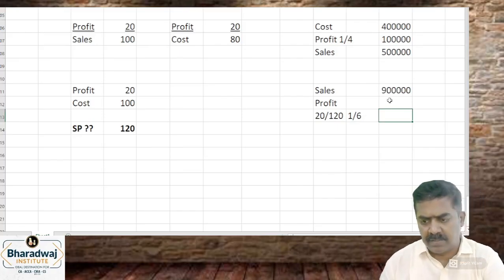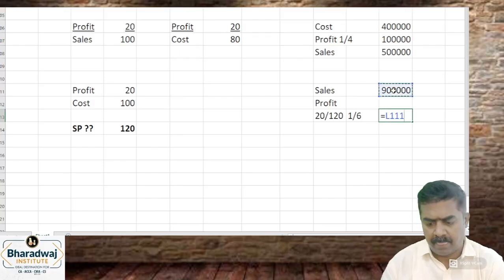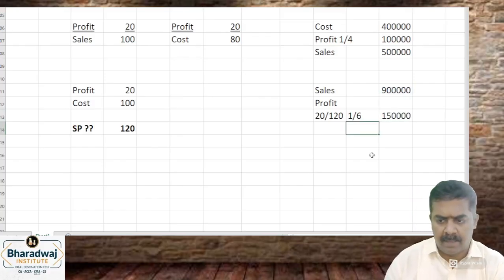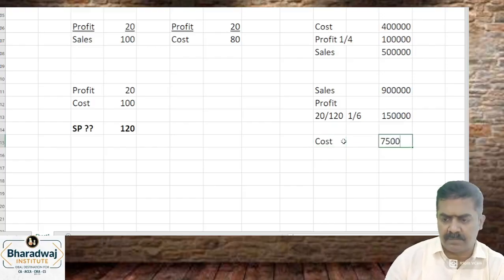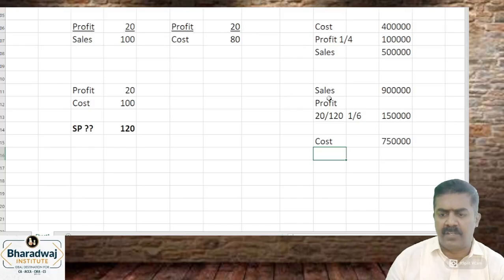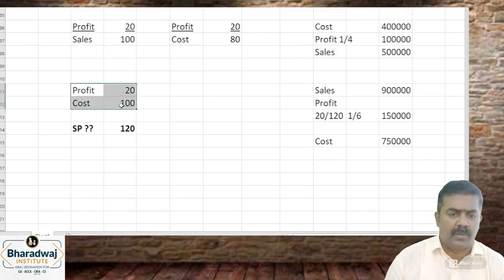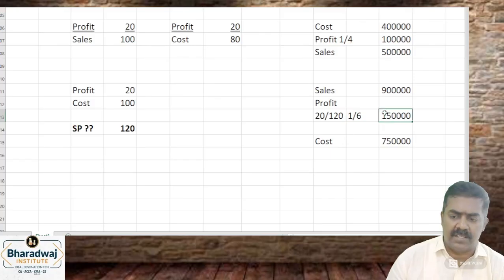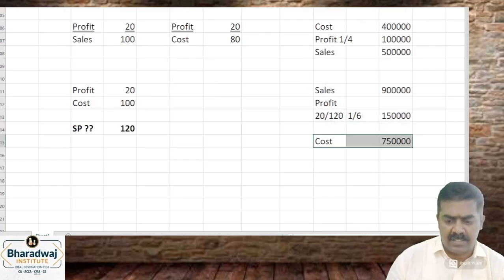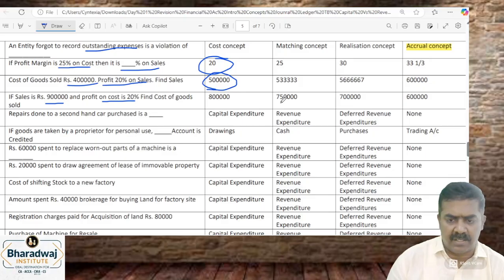இதுல 1 by 6. So cost is 7,50,000. Sales minus profit will give us what? Cost. 20 by 100 is nothing but 20 by 150, 120. That is what? 1/5 on cost, 1/6 on sales. Sales minus profit will give us cost. What is the cost? 7,50,000. What is the correct answer?